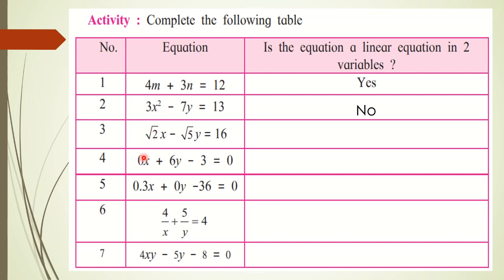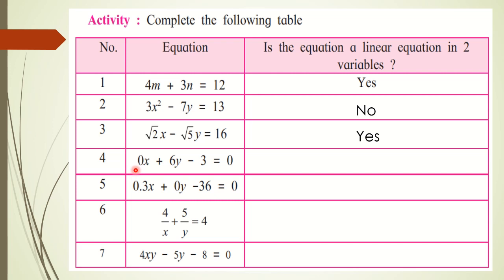Okay. Next, root 2x plus minus root 5y is equal to 16. See here, x and y, two variables, are present. Their degree is also 1. So it is a linear equation in two variables. So the answer is what? Yes, it's a linear equation.